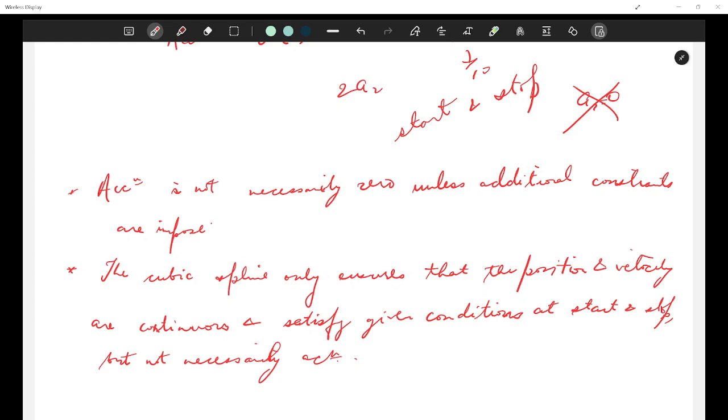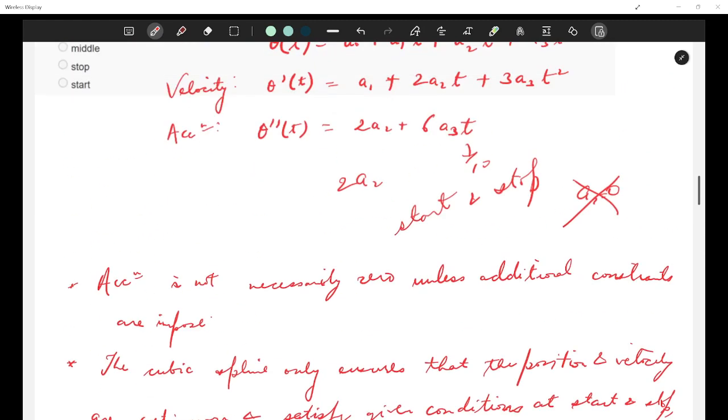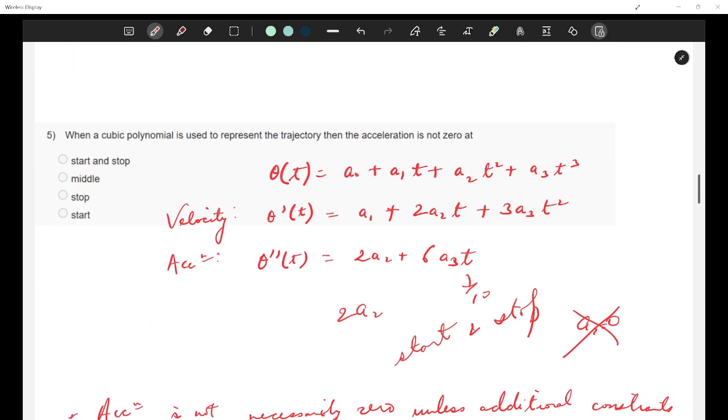Now, the other options are middle, stop and start. Let's go with middle. At the midpoint of the trajectory, acceleration depends on the coefficients but is not guaranteed to be non-zero or zero. For stop, acceleration is not necessarily zero only at the stop position, because it can be non-zero both at start and stop.